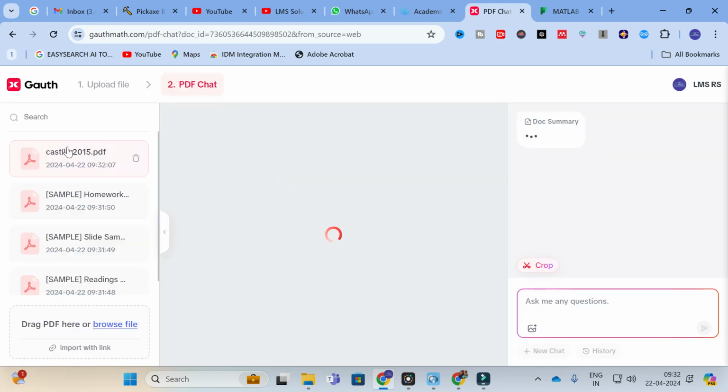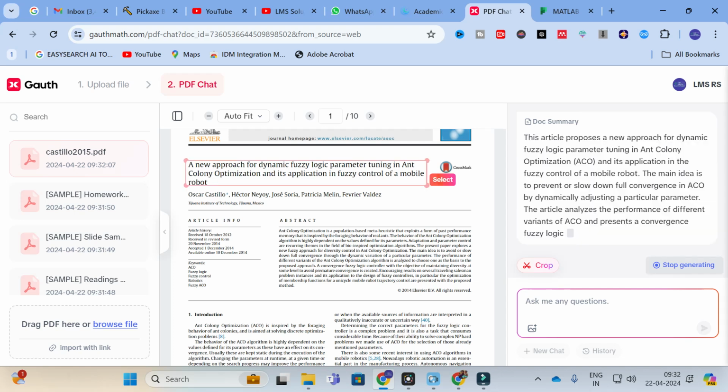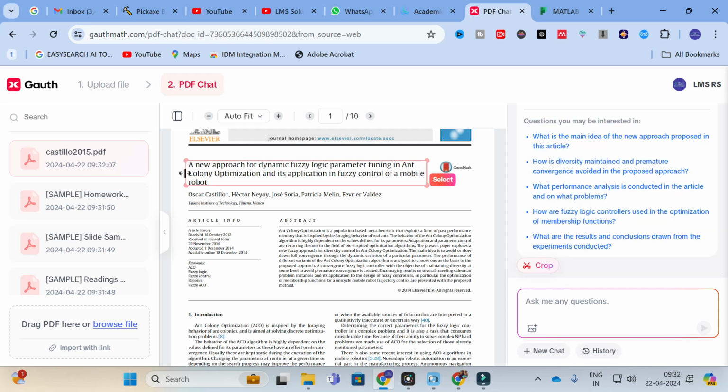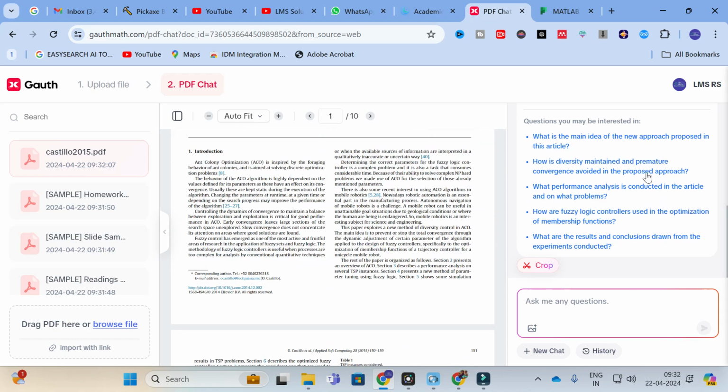So here you can see. So this is the paper I have uploaded: A new approach for dynamic fuzzy logic parameter tuning and ant colony optimization and its application in fuzzy control of mobile robots. So in this you can see these are the different possible questions that may be asked with that particular PDF. So this kind of analysis will be very helpful for our literature review. So here you can see what are the results and conclusions drawn from the experiments conducted.